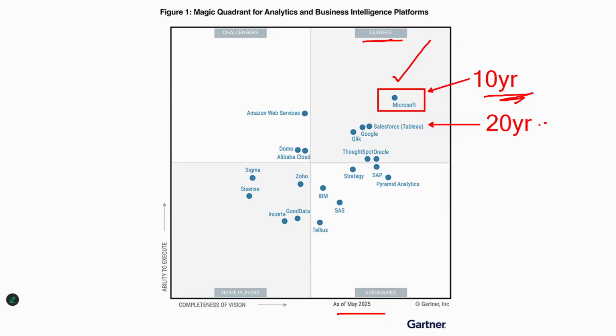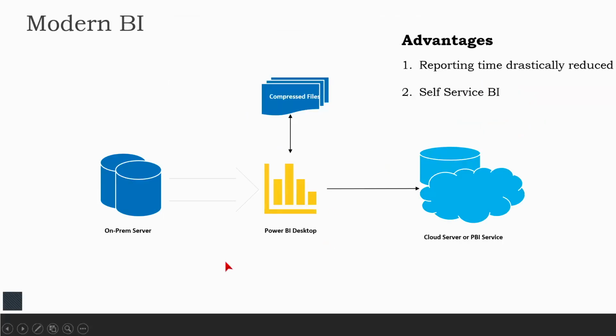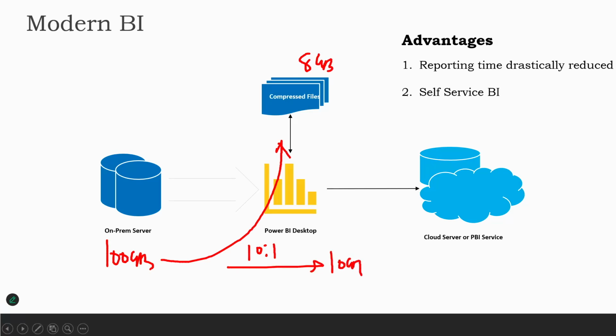Okay, let's just go back one slide. You can't just expect that 100 GB is a big deal here. 100 GB is something that can work, and you can load the data for sure. But what I'm saying is, let's assume a compression ratio of 10 to 1, and if you have just 8 GB of RAM here, the amount of data that comes up is going to be 10 GB, and 10 GB cannot be stored in 8 GB of RAM. It's just an assumption that I went with. It's not a real one, and that's why I kept repeating, please don't take these numbers as facts. It's not like that. You can load so much data.